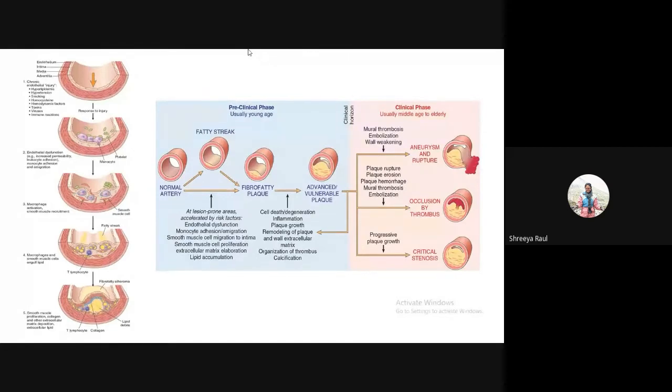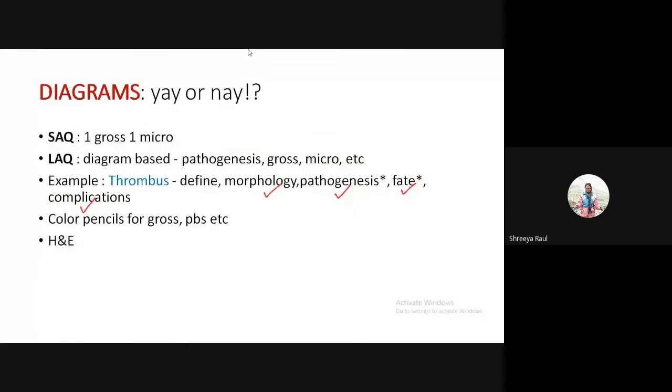And similarly, complications, pathogenesis, everything in pathology has a scope of diagram. Even if it's not given in the textbook and you feel that you might be able to explain this better by using diagrams, you can make your own diagram. Next. Again, I've spoken a lot about diagrams till now, but that's all you require in pathology.